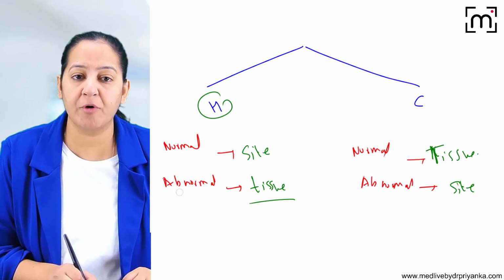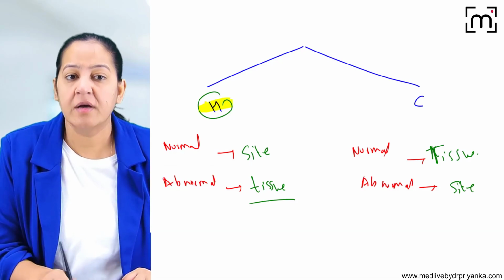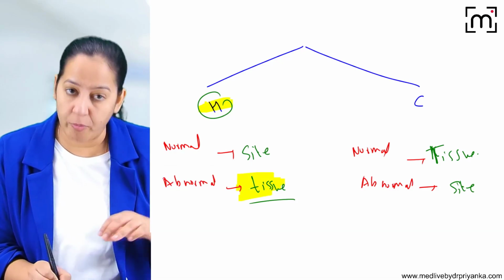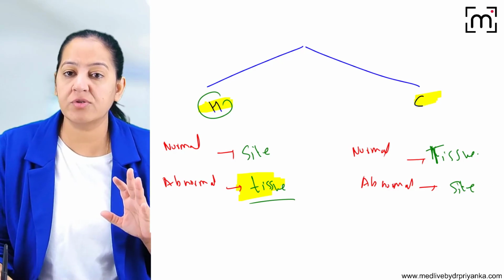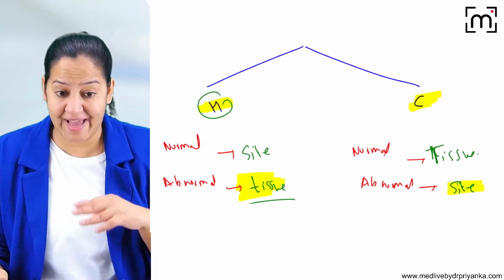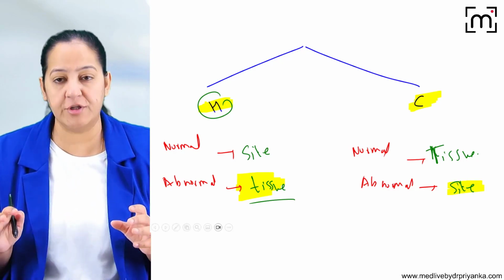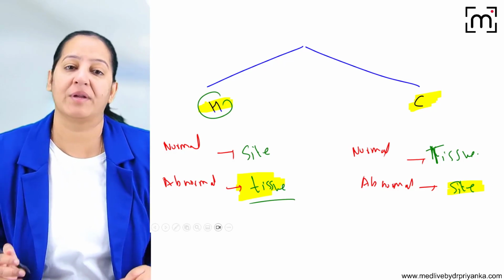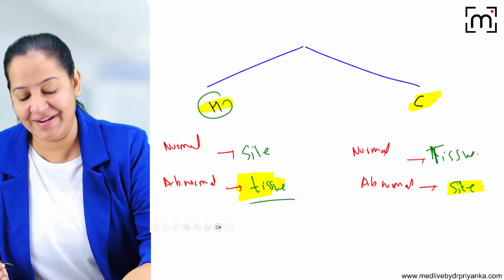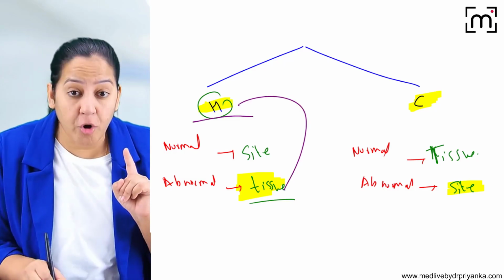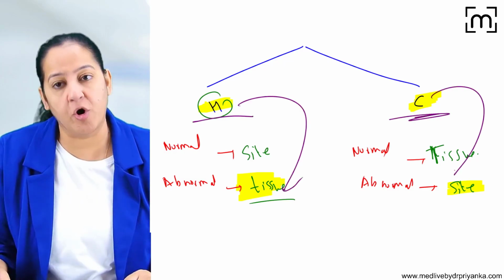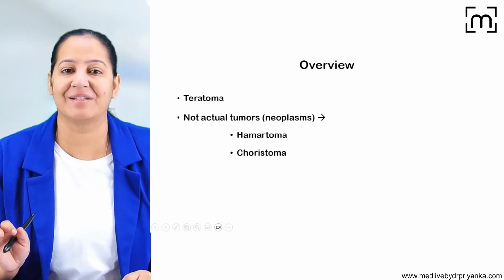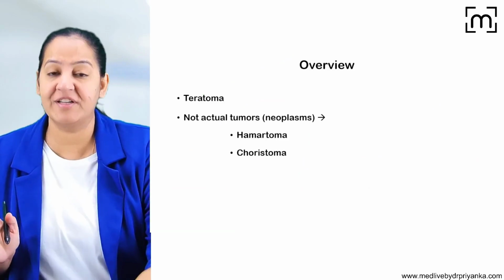So how to learn what is abnormal? In hamartoma, the tissue is abnormal, so obviously the site is normal. And in choristoma, the site is abnormal, it's ectopic, so obviously the tissue is normal. So learn what is the abnormality. Obviously the other thing is normal only. This is how I learn, so I never get confused. Hamartoma, abnormal tissue. Choristoma, abnormal site. Learn the summary.